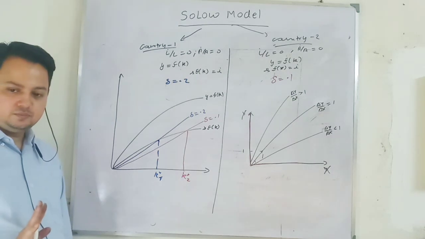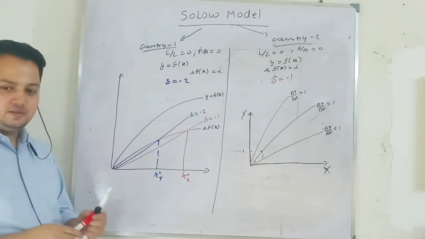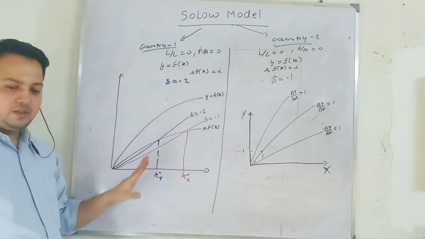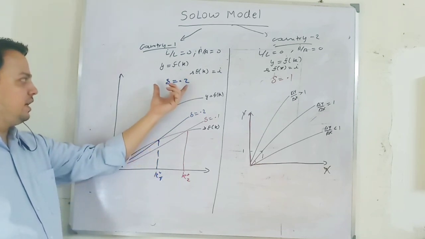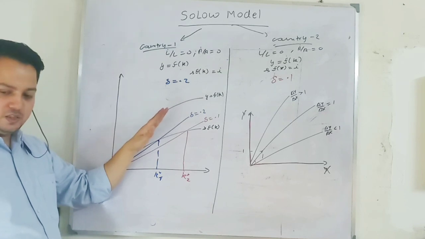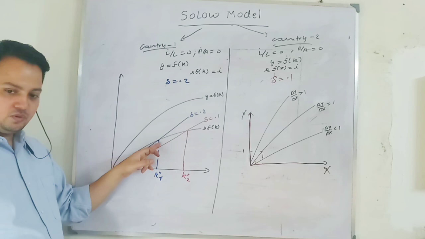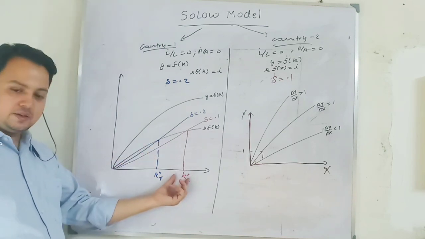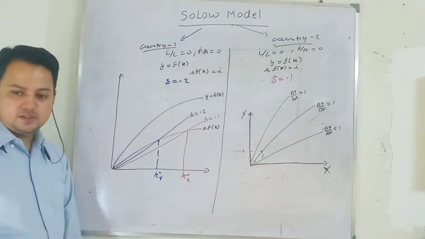The only thing I change is the depreciation rate. Everything else I keep the same. When a country has a higher depreciation rate, your depreciation line will be steeper. That means your break even point will come much earlier than in the country 2 case. Is this graph clear to everyone?